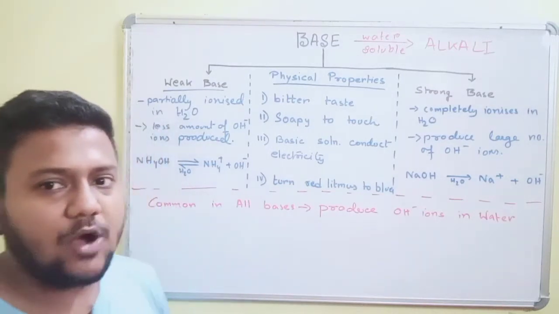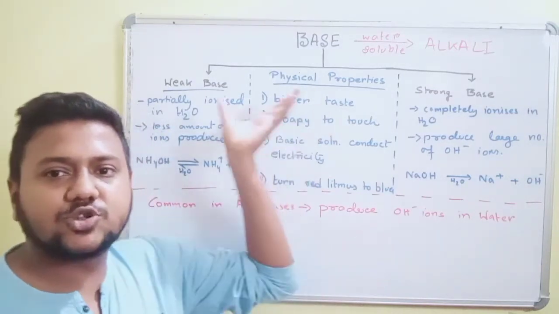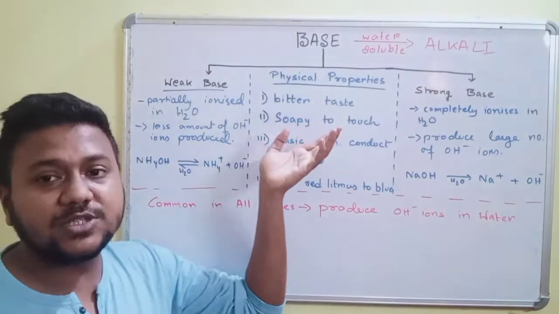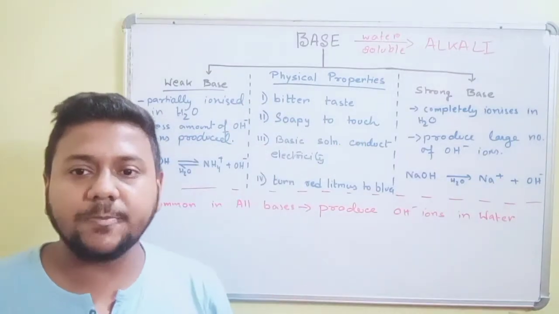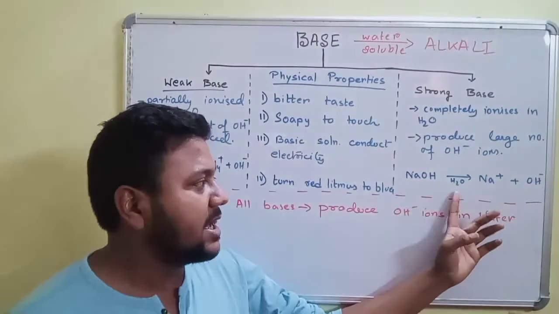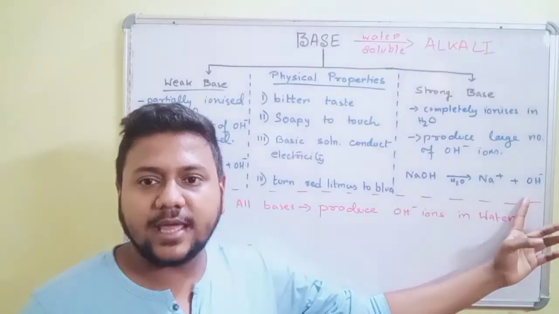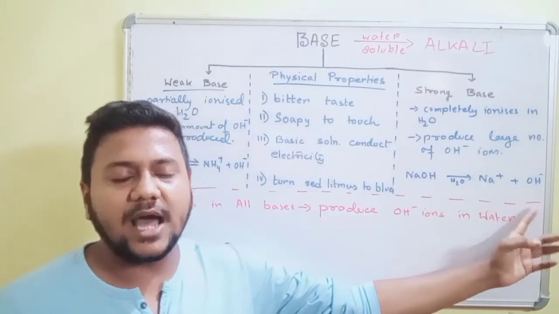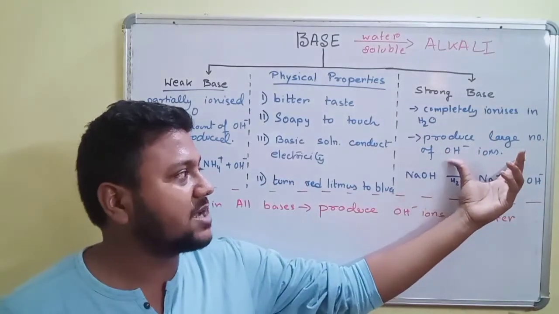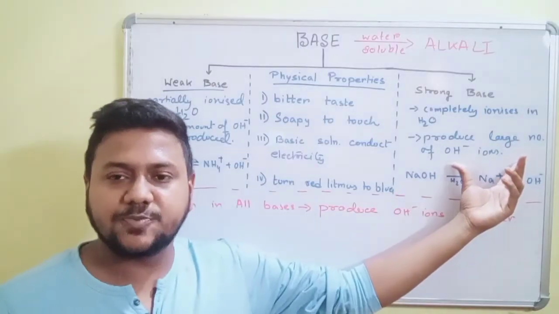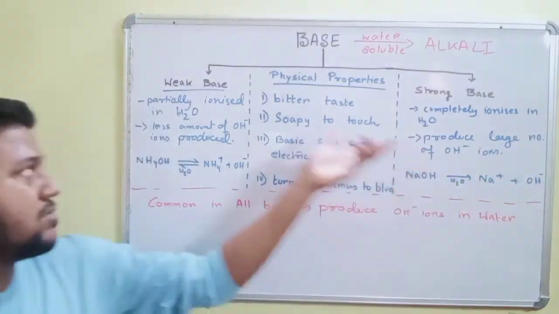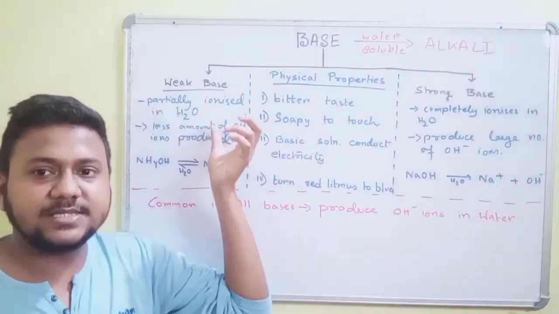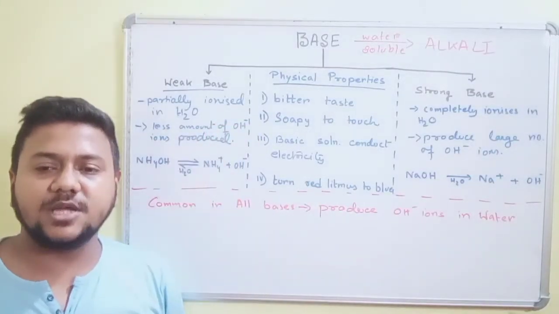Okay, now when we talk about a strong base and a weak base, we see that a strong base, when it dissociates in water, completely gets ionized, and hence a large amount of OH minus ions is produced. Moreover, weak bases are partially ionized.